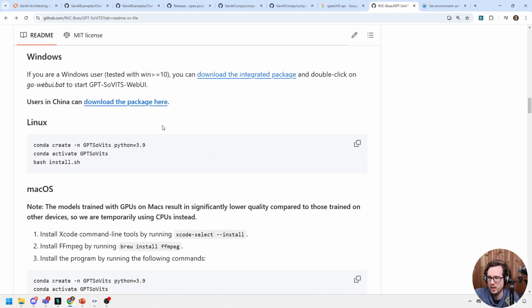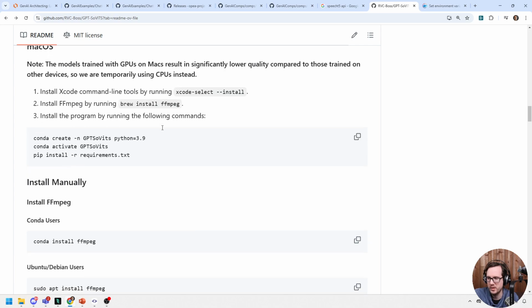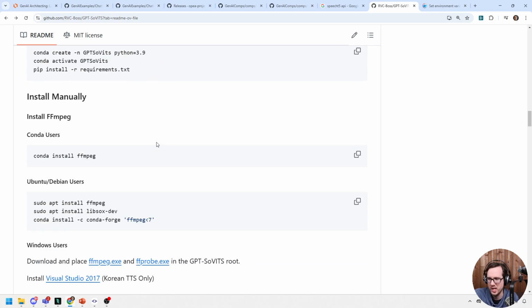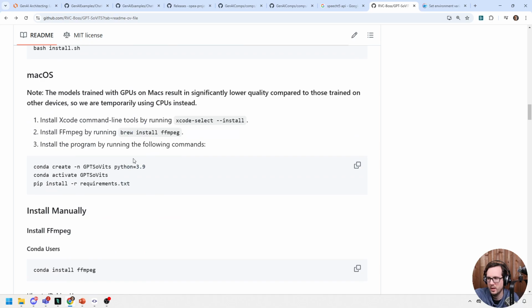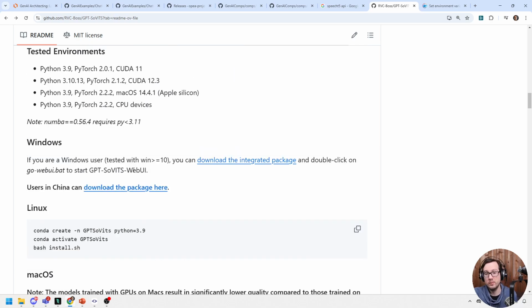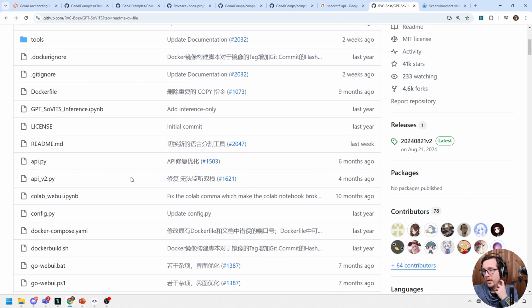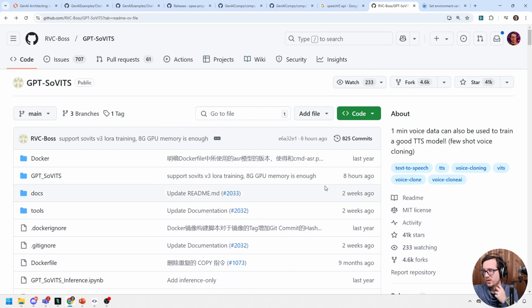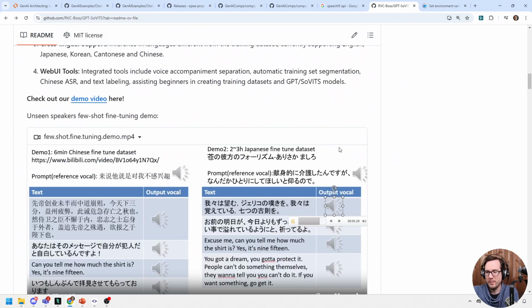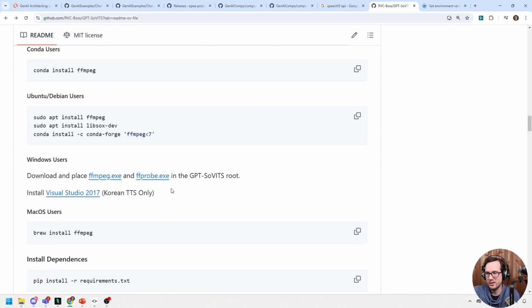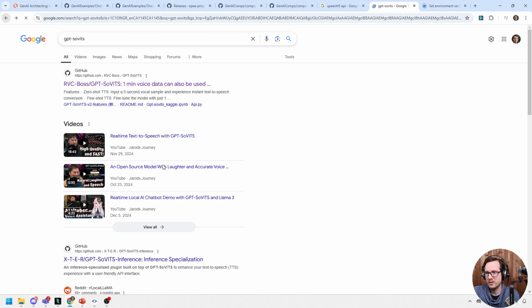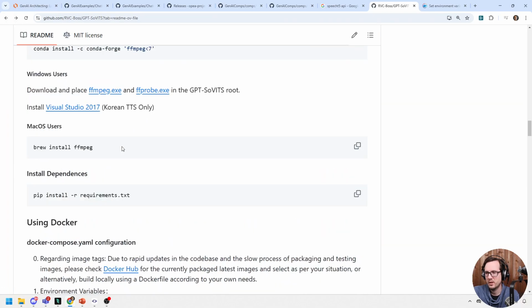Of course, too cutesy for me, but if there's some way that we can get a voice generated, that'd be really cool. It sounds like you just give it a small code sample and then it can do it. But anyway, we will see what we can do with it, and we'll try to figure out integration. You can see, yeah, 1 minute of voice data can be used to train a good TTS model. I'm really tempted to just go a little bit farther here and get the interface working, as we did figure this part out.